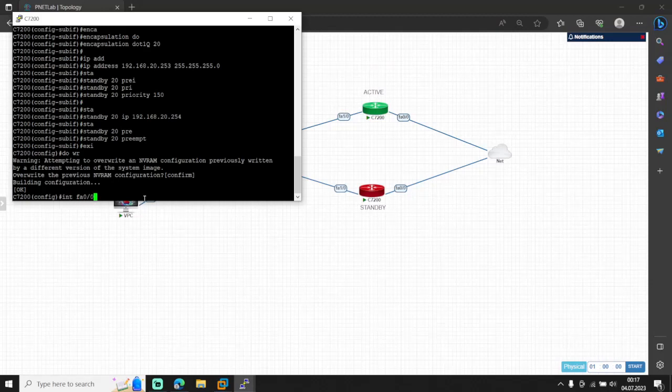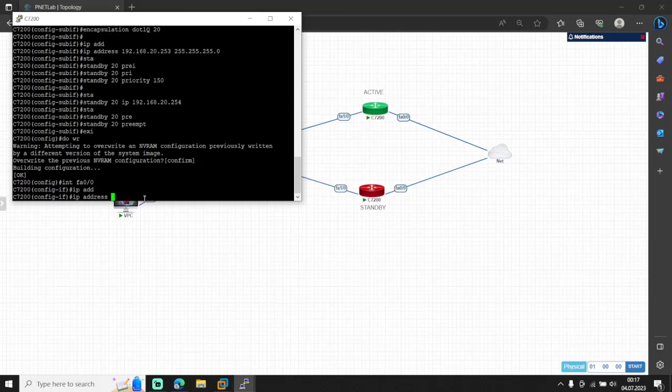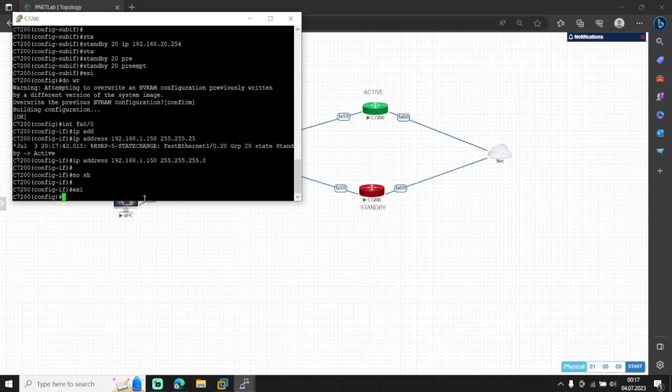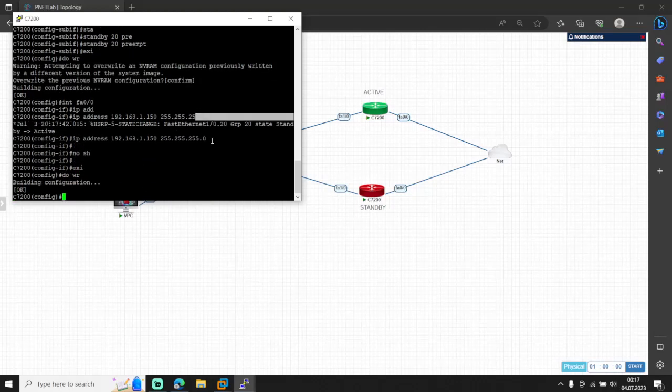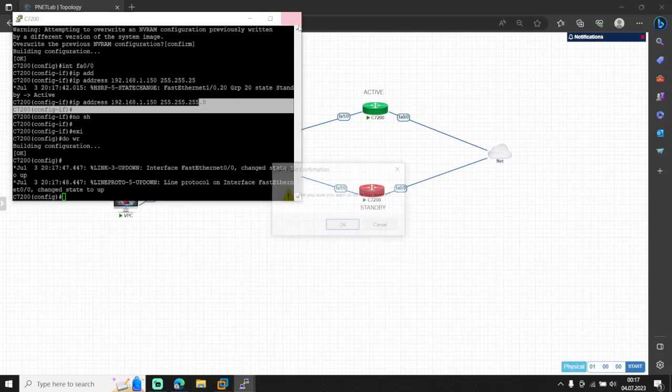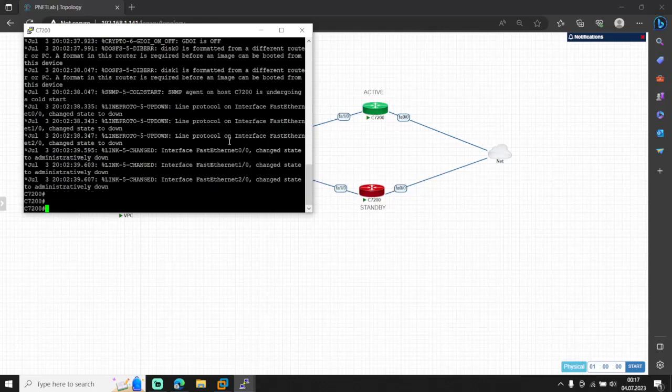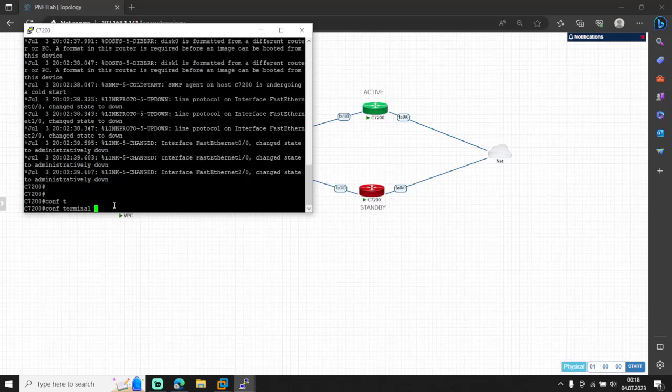Interface FastEthernet 0/0, IP address. I'm just giving an IP from my local subnet at home because I'm going to configure the NAT configuration. So we do similar things in this router, but we have to give another IP address in that range and a lower priority value. So okay, let's begin. 150.